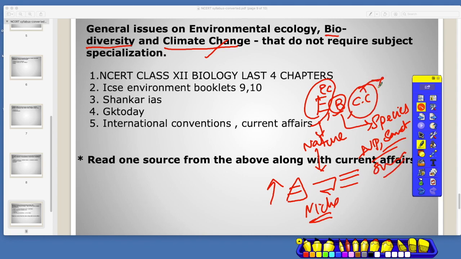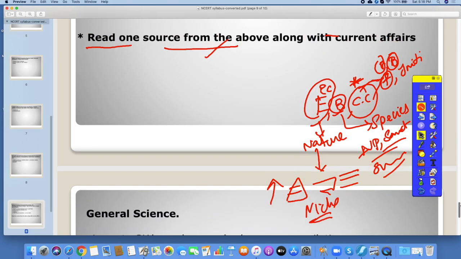Climate change is related to what exactly is happening to our climate, why is the temperature rising, what are the bodies related to climate change, what are the funds related to climate change, what are the initiatives related to the climate change. This is a very important part in this particular section. So these are the things. Okay, let's go to the next section.